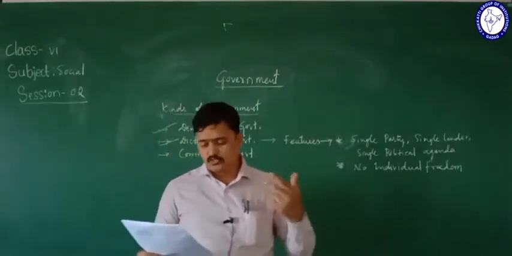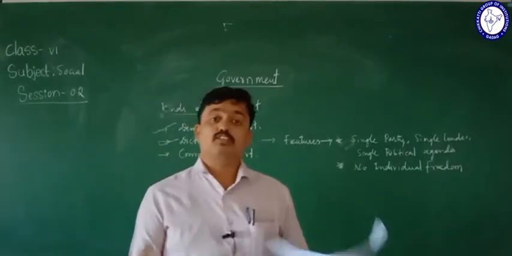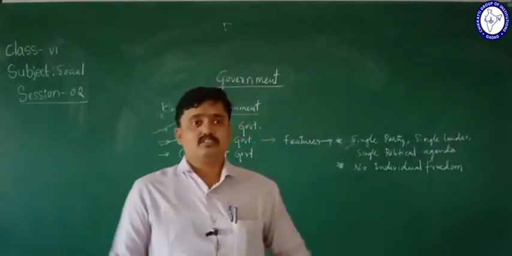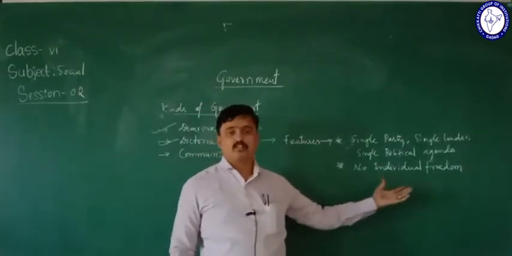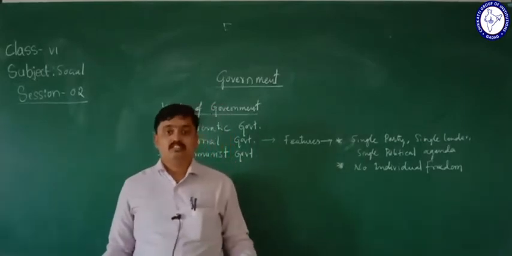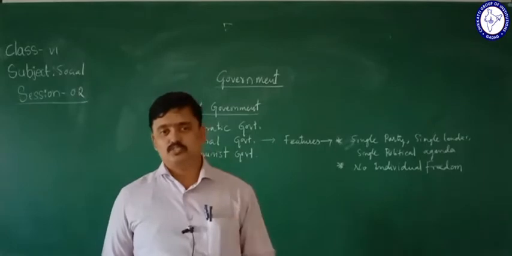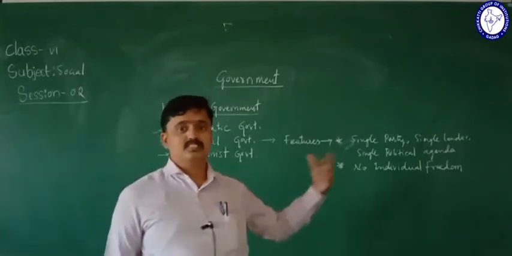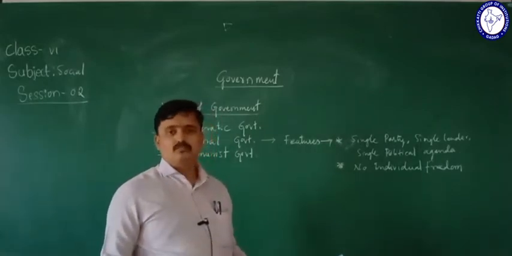The citizens have to accept and approve the administration of the ruler, because there is no alternative. First of all, they don't have any rights or freedom, so they have to accept his administration. That is the ultimate thing, and that is what we call no individual freedom.